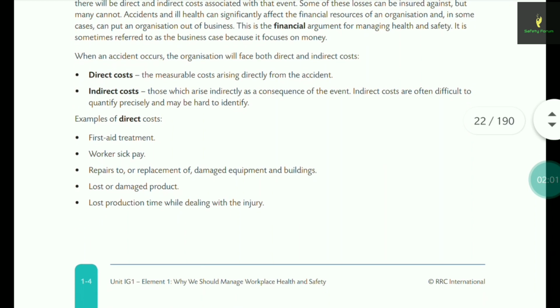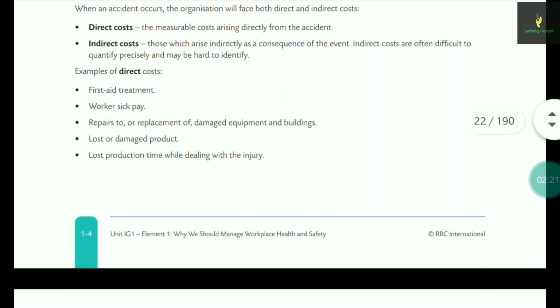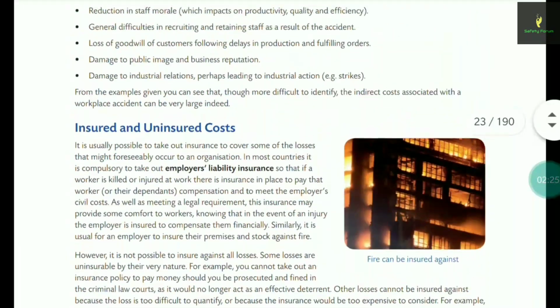And about direct cost and indirect cost, they can give you a scenario in which an accident occurs, and ask what the after effects are and what cost the organization has to bear. In that case you have to mention the direct cost and indirect cost, and give the examples. So this is a very important topic.